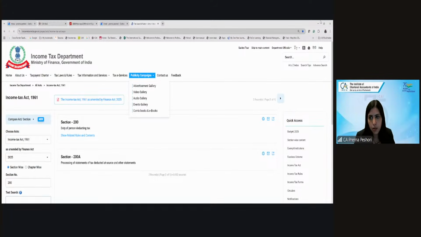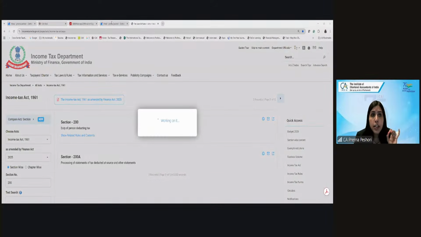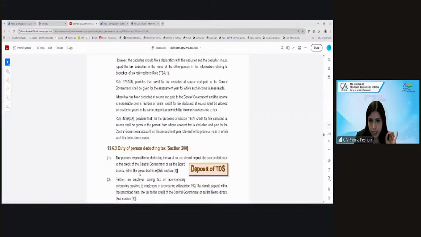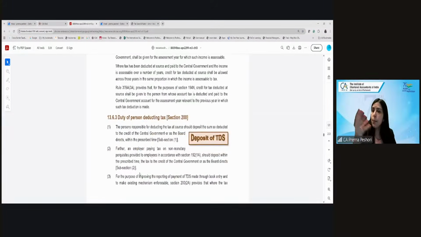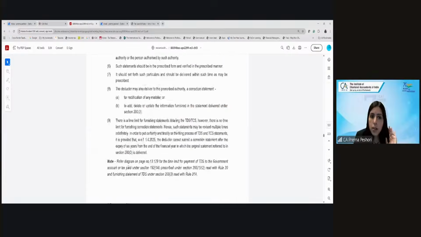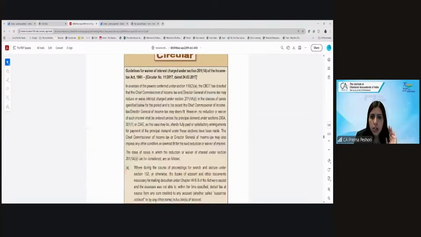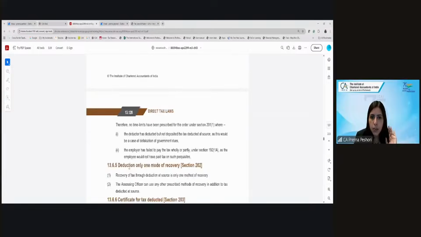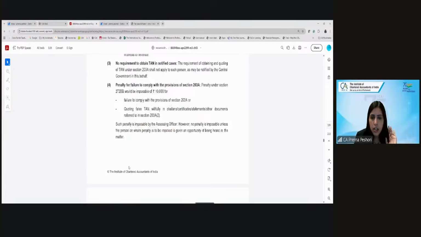Yes, absolutely. Very good. So section 200 talks about the duty of the person deducting the tax. First, the person has to deduct the TDS. Who is responsible for it? Now, who are the persons responsible for deducting the TDS? A table has been given in your module. Let me show you that.